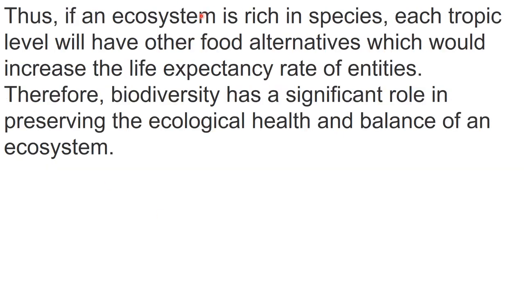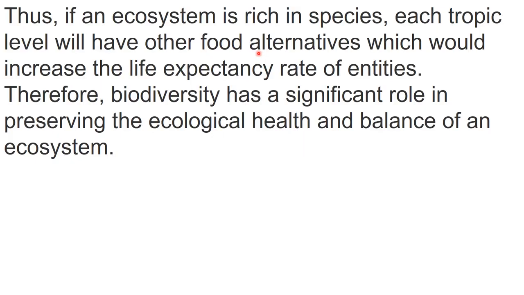Thus, if an ecosystem is rich in species, each trophic level will have other food alternatives. If a specific kind of plant gets destroyed, but the deer has another option for eating, then obviously the whole food chain will not get disturbed, right?